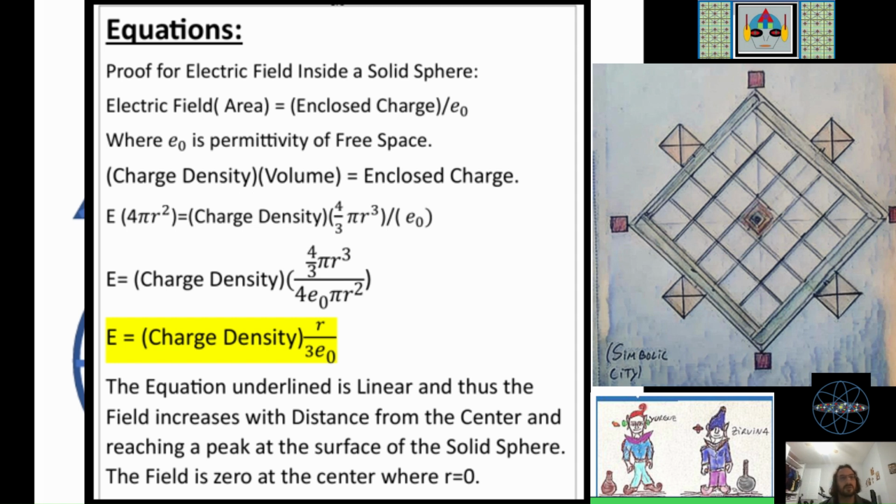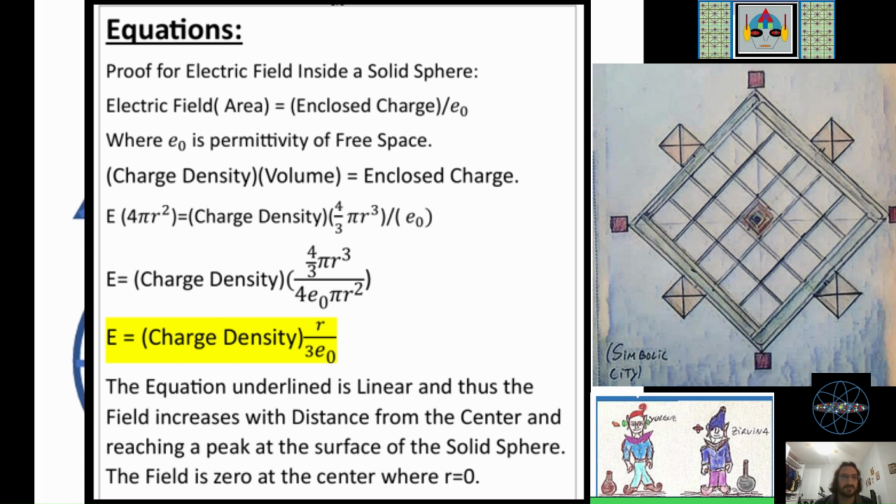So basically, the electric field times area equals enclosed charge or enclosed mass over the constant of proportionality, which is different for the electric field as it is for gravity. In this case, E naught is the permittivity of free space.